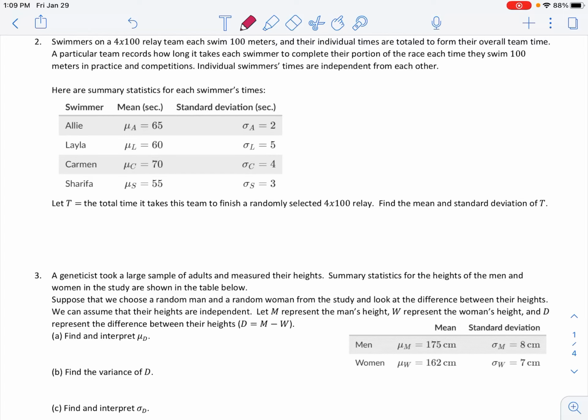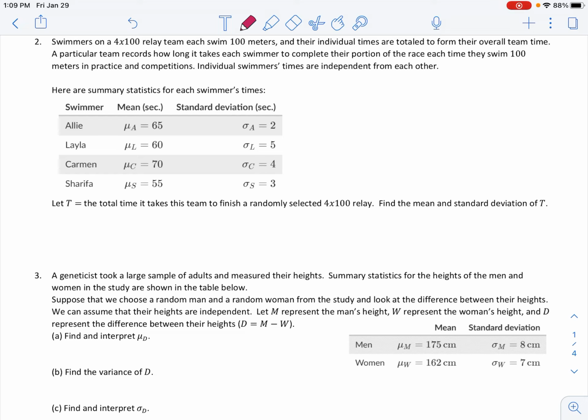So I'm looking at number 2. Swimmers on a 4x1 relay team swim 100 meters each. Their individual times are totaled to form their overall team time. A particular team records how long it takes each swimmer to complete their portion of the race each time they swim 100 meters in practice and competitions.